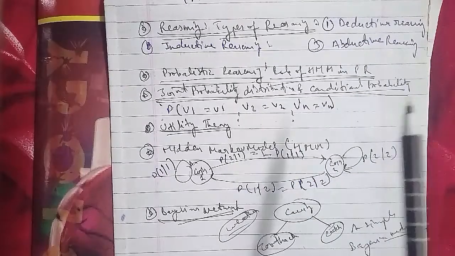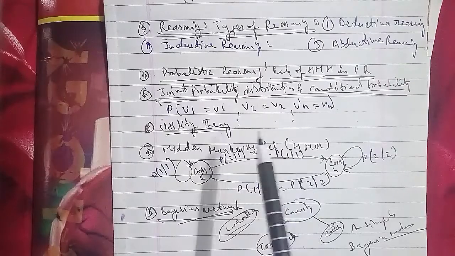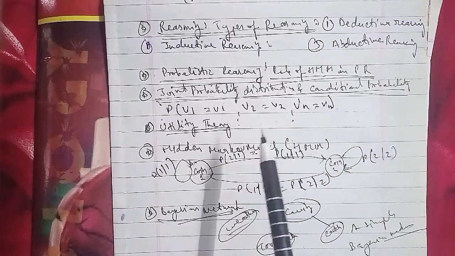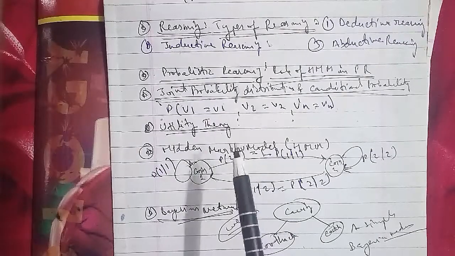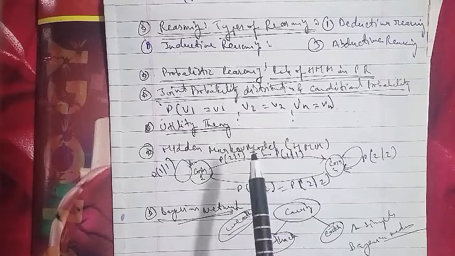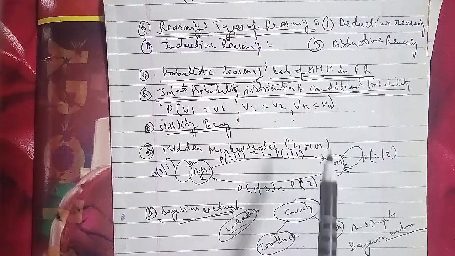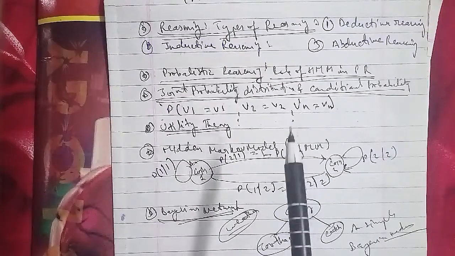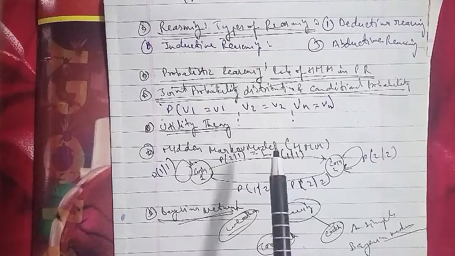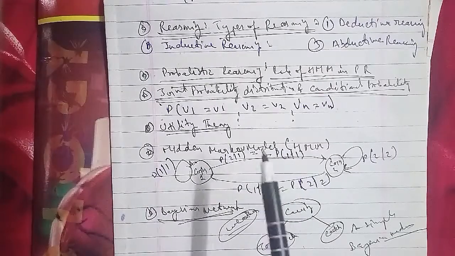In unit 2, introduction to search: searching for solutions, uninformed search strategies, informed search strategies, local search algorithms and optimization problems, adversarial search for games, alpha-beta pruning. In unit 3, knowledge representation and reasoning, which we have completed: propositional logic, theory of first-order logic, inference in first-order logic, forward and backward chaining, resolution, probabilistic reasoning, utility theory, hidden Markov model,